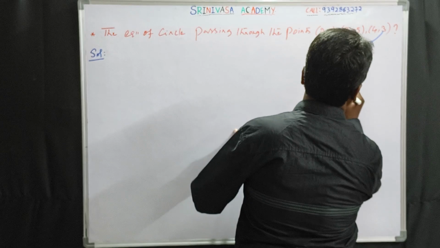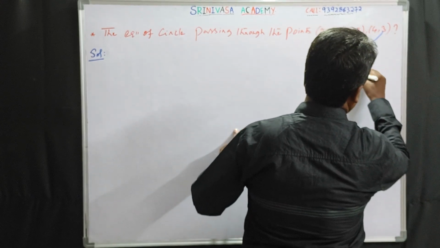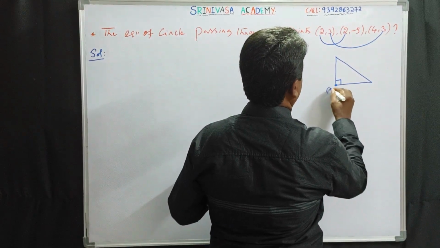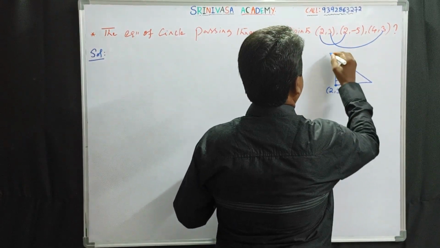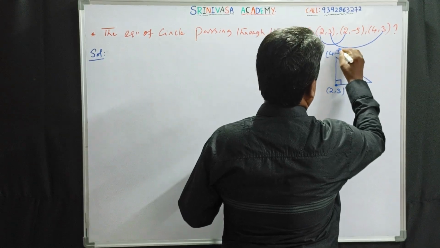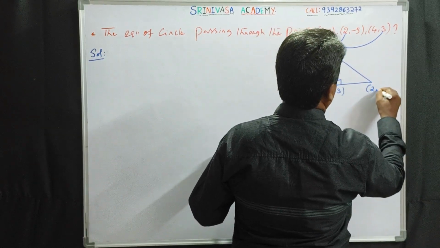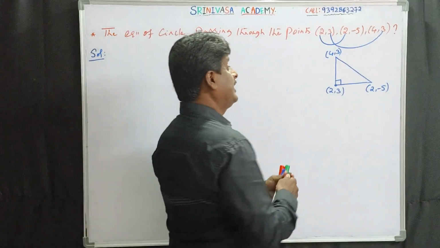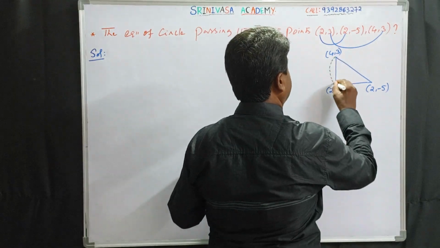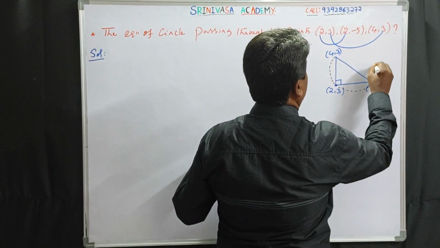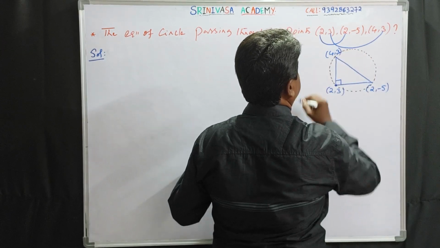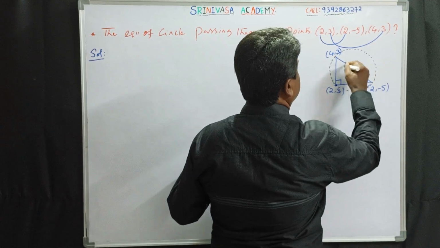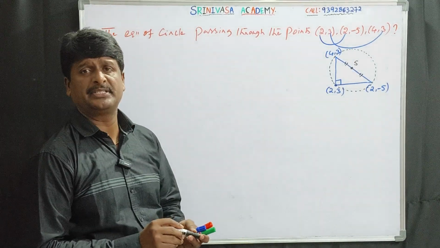Here, this is a triangle whose orthocenter is (2, 3). This is (4, 3). Suppose this is (2, -5). Do observe that the circle passing through these 3 points is nothing but the circumcircle of the triangle formed by these 3 points.